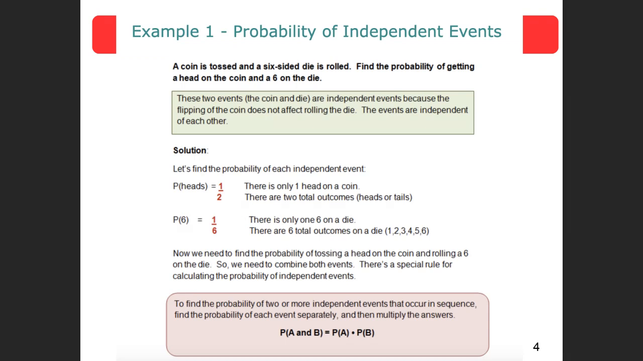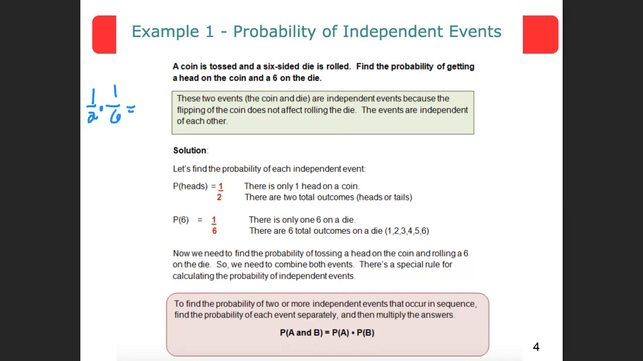So here's an example. A coin is tossed and a six-sided die is rolled. Find the probability of getting a head on the coin and a six on the die. Well, a head on the coin, that is just going to be 1/2, right? Let's change my marker here. So that's going to be 1/2. And a six-sided die is rolled, the probability of getting a six on the die, well, that's 1 out of 6.